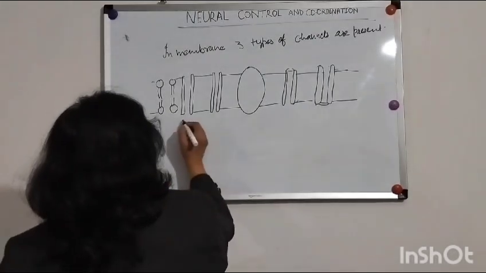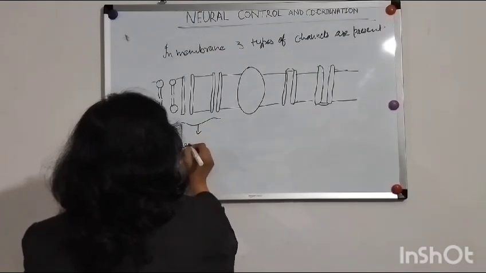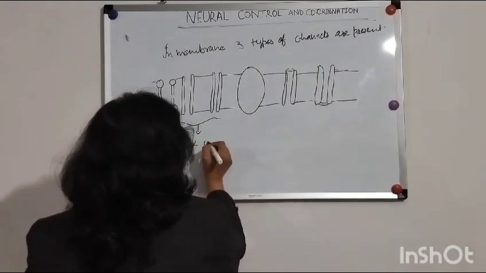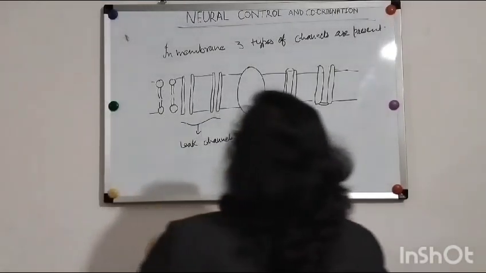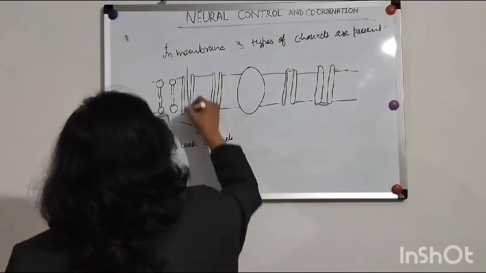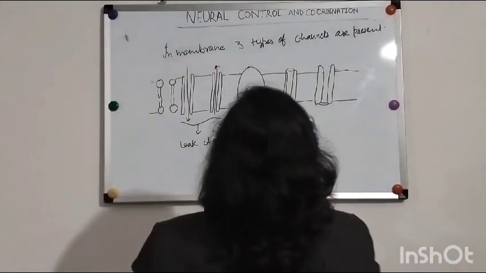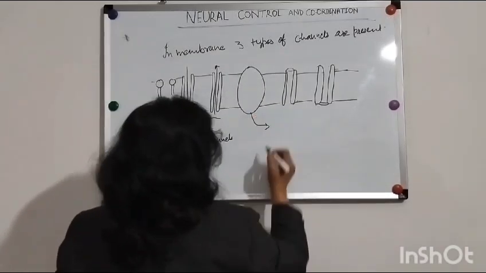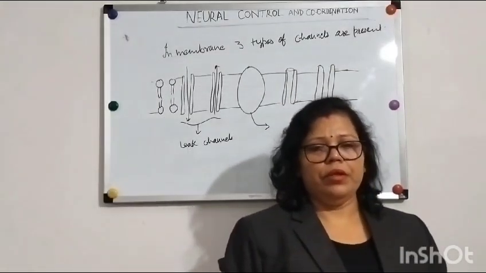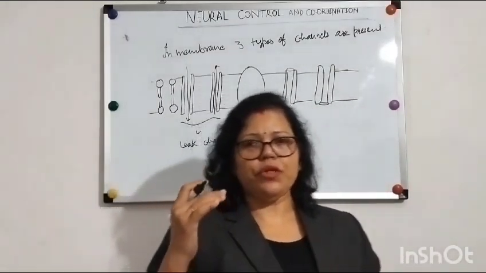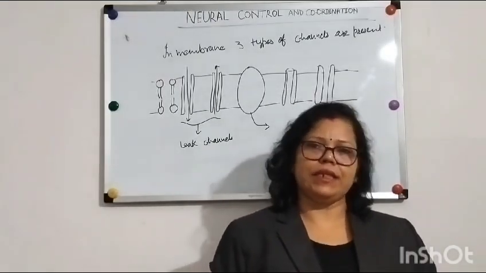Number one, leak channels. So these two are leak channels. The next one is the sodium potassium pump, and the third one is the ion gated channel.